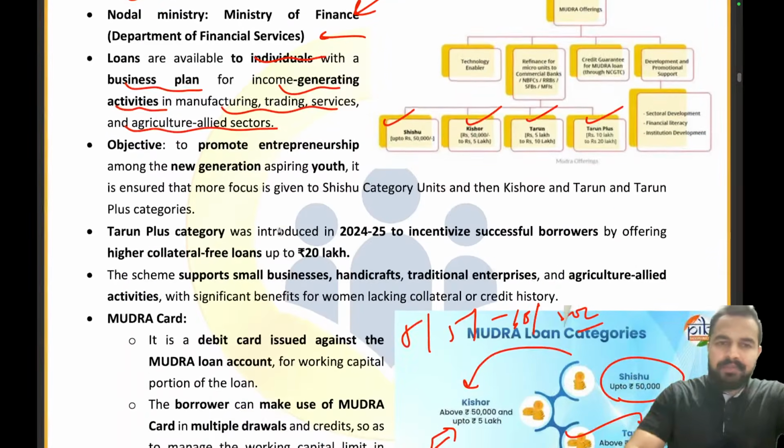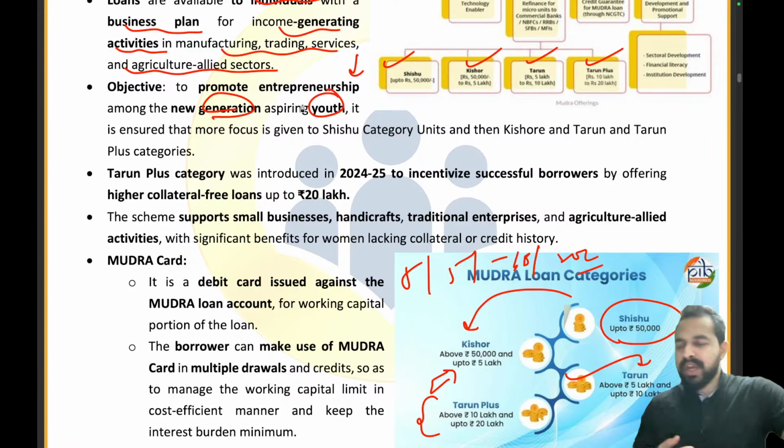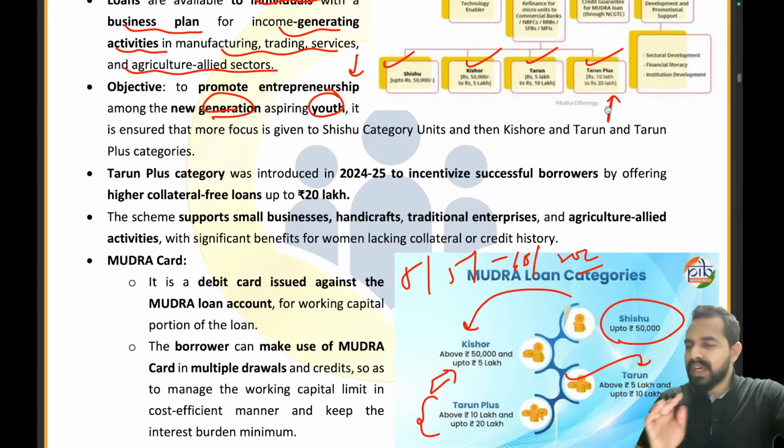Now the objective is very simple: by giving the loan we are promoting entrepreneurship, right? In the new generation, we are inspiring the youth that yes, you can become a businessman. You don't need to go to the bank. We are helping you to get the loan. Understood?